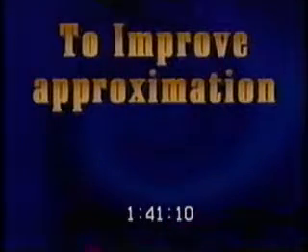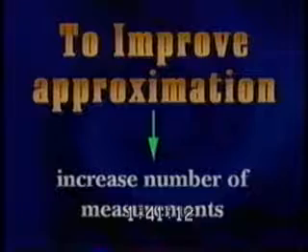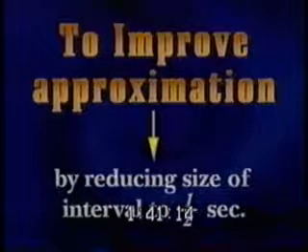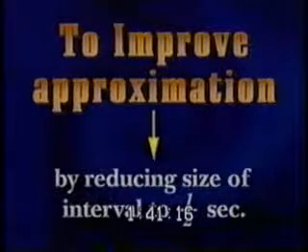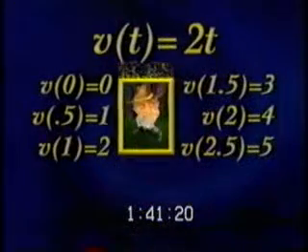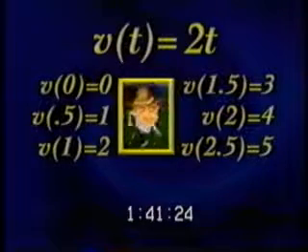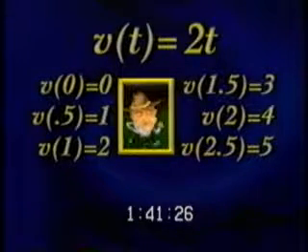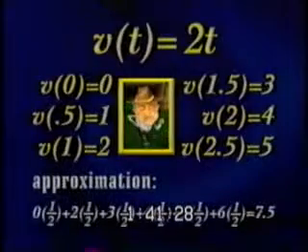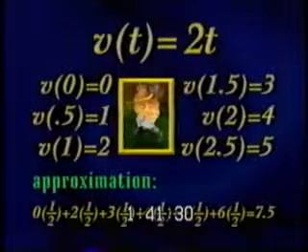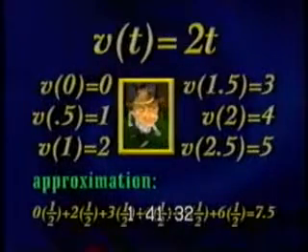To improve our approximation, let's try increasing the number of measurements by reducing the size of each interval to 1/2 second. If we break it down into intervals of 0 to 1/2, 1/2 to 1, 1 to 1 and 1/2, 1 and 1/2 to 2, and so on, we get as our approximation 7.5 feet, which is better but still not accurate.